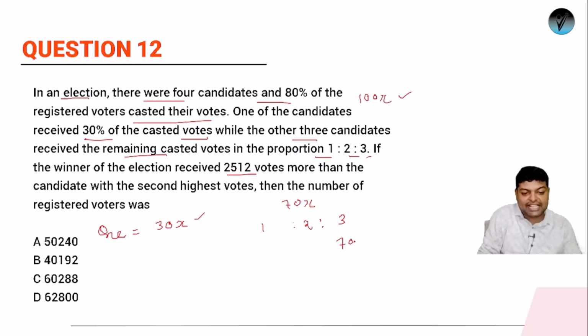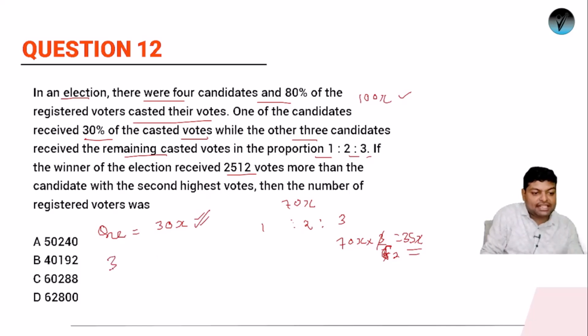So 70x has to be divided into 3/6, 1 plus 2 plus 3. So it will be 35x. So this person is the winner. ठीक है, 70x को 1:2:3 के रेशियो में मैंने डिवाइड किया. So the winner is this one. So 35x इसको मिला है. So it says that the winner of the election received 2512 votes more than the candidate with the second highest vote. Second highest vote यही होगा.